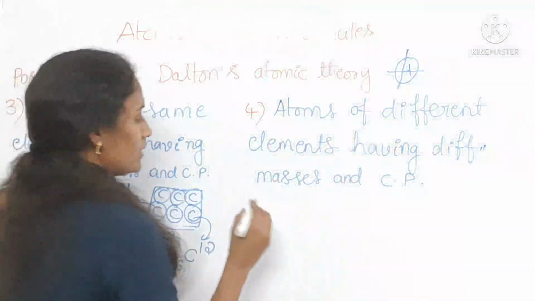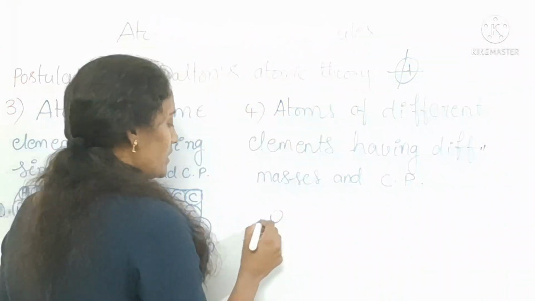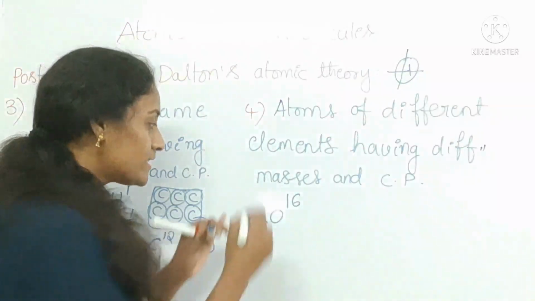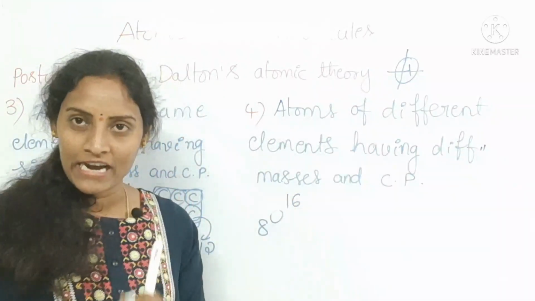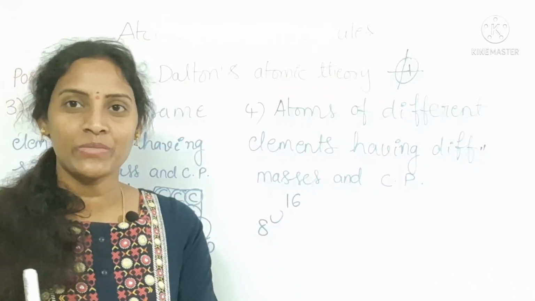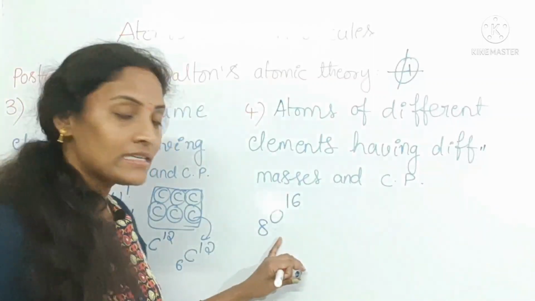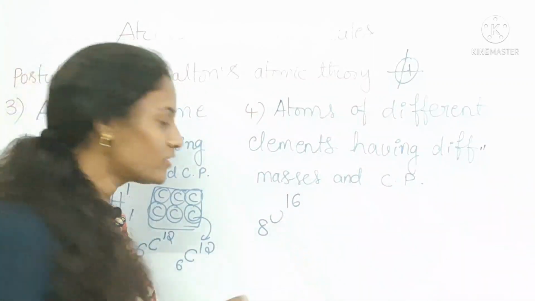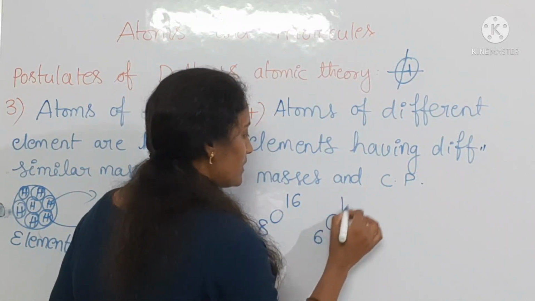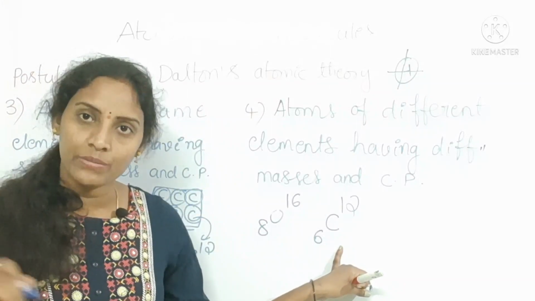See once here, if you take oxygen, its atomic number is 8, mass is 16. Okay, this oxygen atom is coming from the oxygen element only, not from the carbon element or the hydrogen element or the chlorine element. This is coming from only the oxygen element. You can take one more example, carbon 6C12. This carbon atom is coming from the carbon element only.